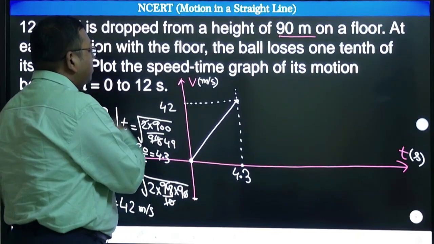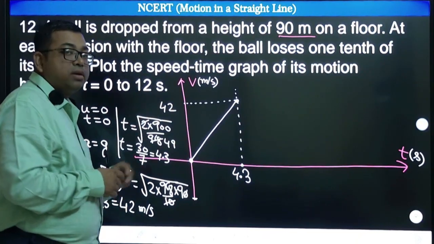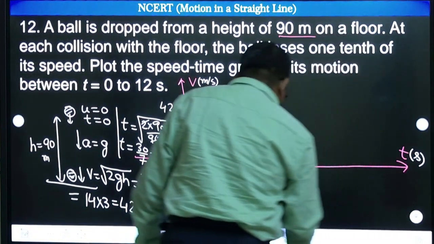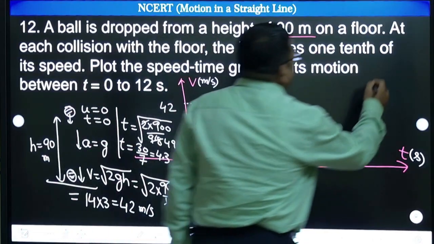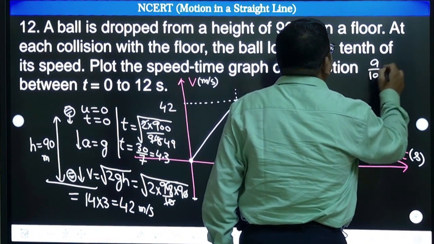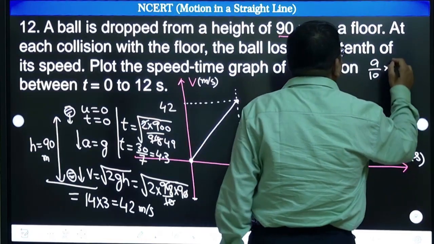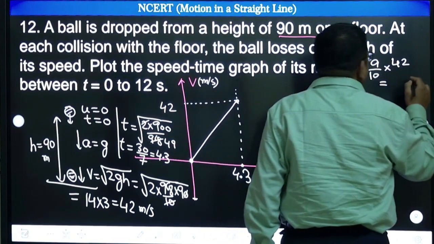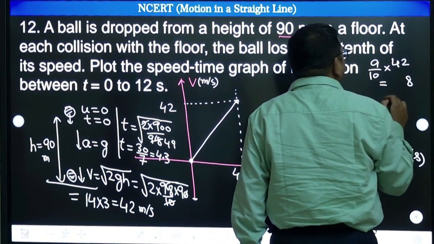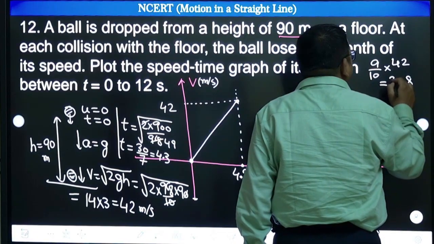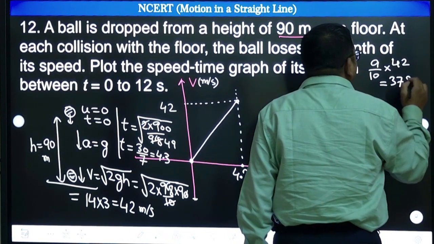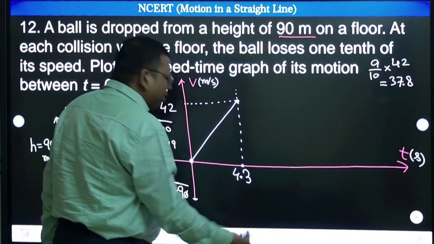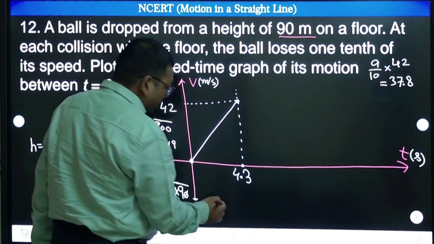First of all, you calculate 9/10 of that. How much is 9/10 of that? Here I will calculate 9/10 of this velocity, which is 42. So calculate how much it will be. 9 into 4, 36, 37.8. So it will be starting but in the opposite direction, minus 37.8, right?